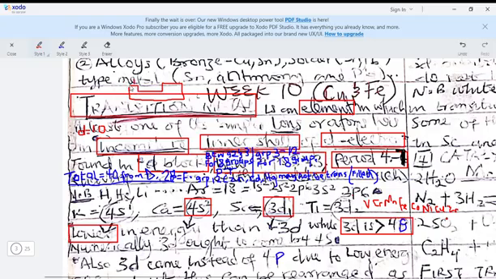For example, if you consider the periodic table, this is just a sketch of a periodic table. You notice that there are some elements here on the left, that's group 1, group 2. You also notice that there are some elements on this side. But before you can move from the left to the right, you have to jump this middle. So this middle where you are jumping shows that it is a transition.